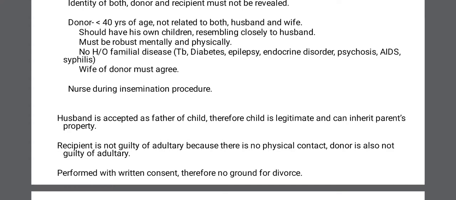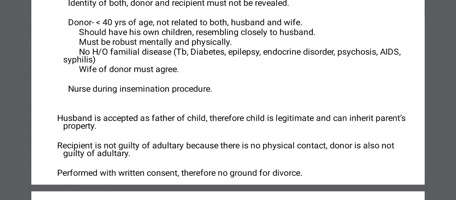Means if the semen has been collected from some other person than the husband, then also the father of that baby will be the husband only. He has not given the semen, but he will be the father. That's why that baby will be legally of this husband and wife only, and will be able to inherit the parents' property. So the recipient is not guilty of adultery.